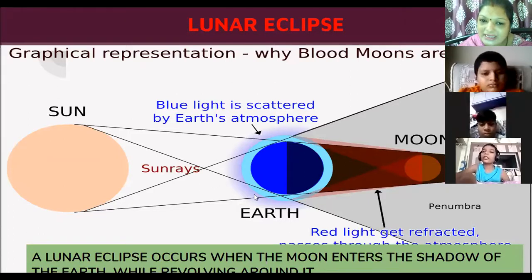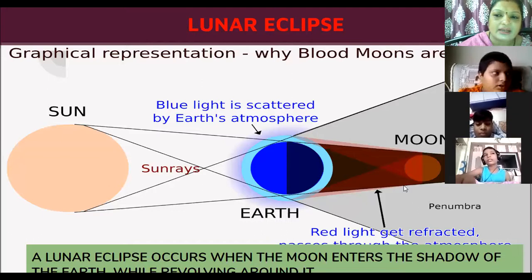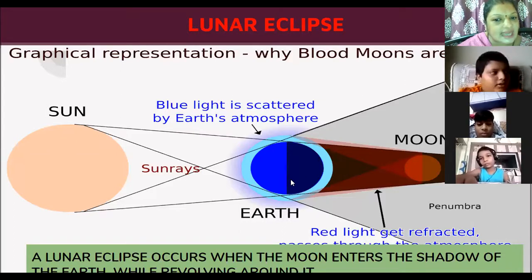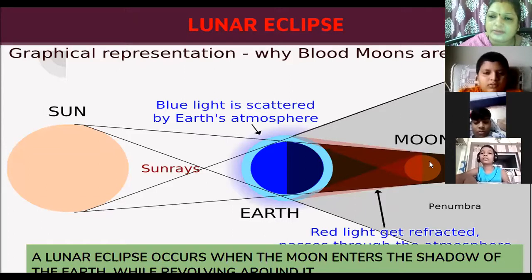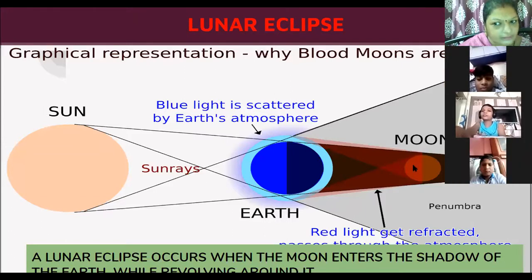Because the size of the earth is bigger than the moon, we will have only two types of lunar eclipse. We will not have annular lunar eclipse because the earth is much bigger than the moon. So the earth comes between the sun and the moon, the size of the earth is bigger than the moon, so we will have two types of eclipse. One will be total and the second will be partial. So we will have a total and partial lunar eclipse.